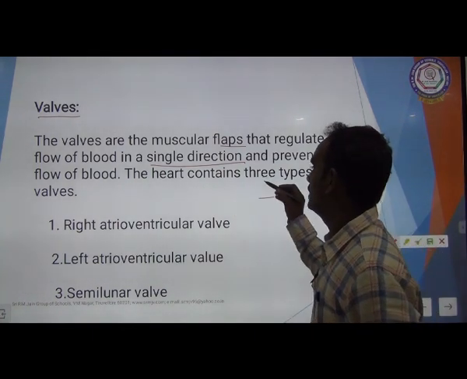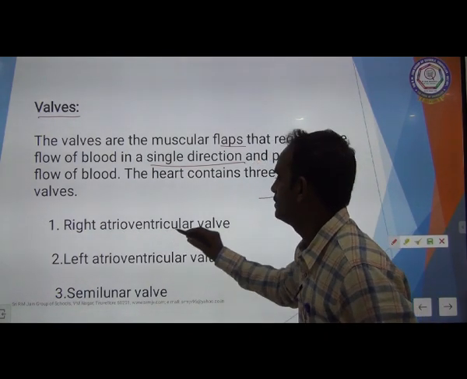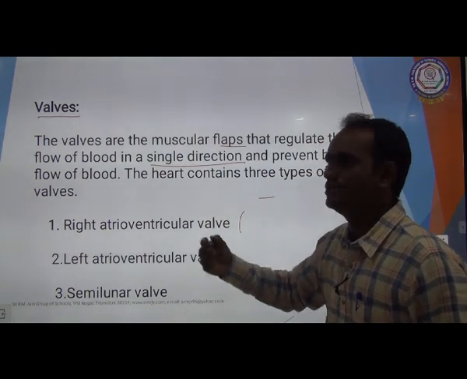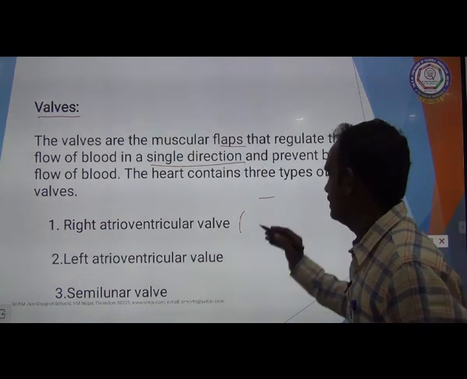The human heart contains three types of valves. One is called the right atrioventricular valve, that means the valve present between the right auricle and right ventricle.